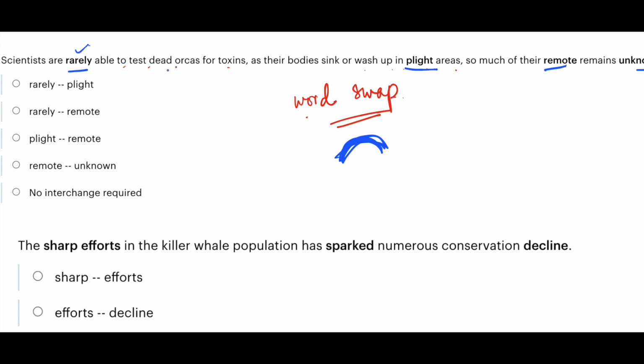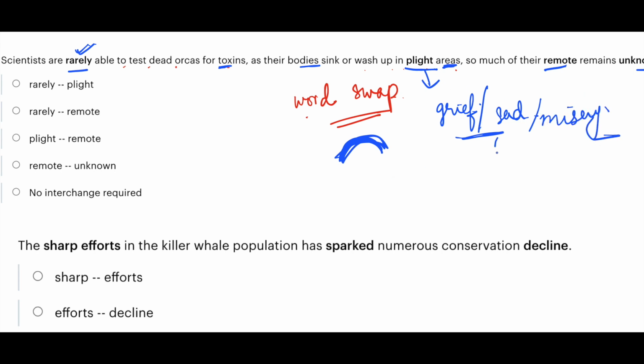Scientists are rarely able to test. That is, they are not frequently able to test dead orcas for toxins because their bodies sink or wash up in plight areas. What is the meaning of plight? Plight means grief. Now, can areas be grief? Grief, sad, upset. These are called plight. Misery. So areas cannot be misery, areas cannot be sad, areas cannot have grief. So the position of this word is incorrect.